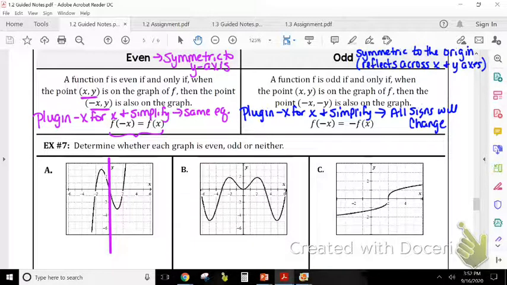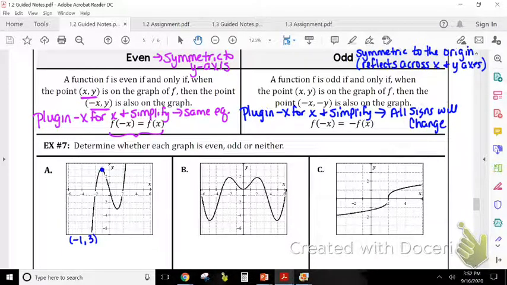Then we got to check to see, is it symmetric to the origin? In order to do that, I'm going to pick a point. How about this top point right there? And so an estimated value of it is what? -1, +3. All right, so if I reflect that across the x and the y-axis, it doesn't matter which one you do first.